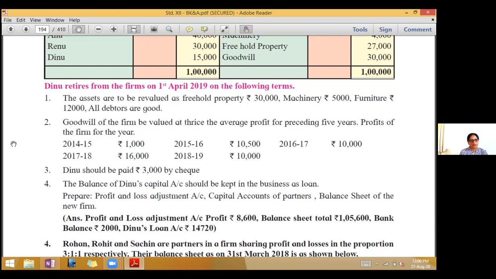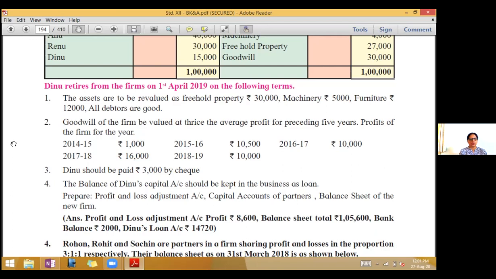Third, Dinu should be paid rupees 3,000 by check. And fourth, the balance of Dinu's capital account should be kept in business as loan. Prepare profit and loss adjustment account, capital account of partners, and balance sheet of the new firm.